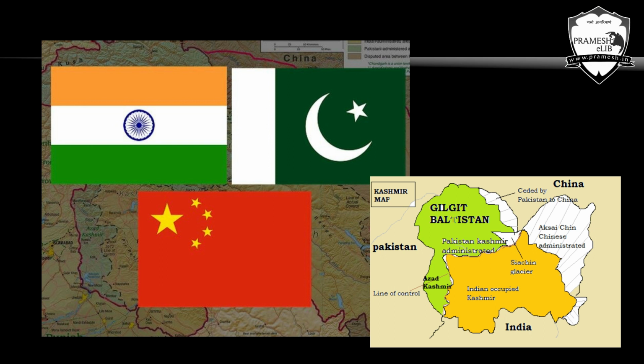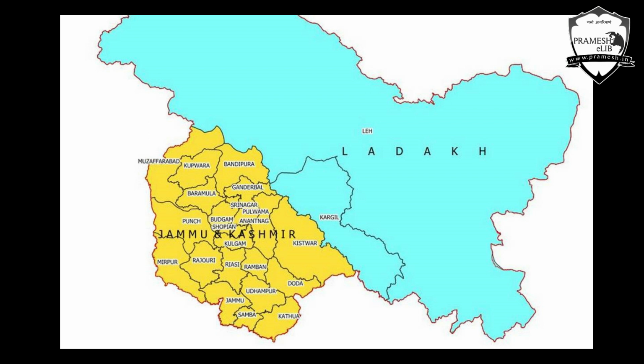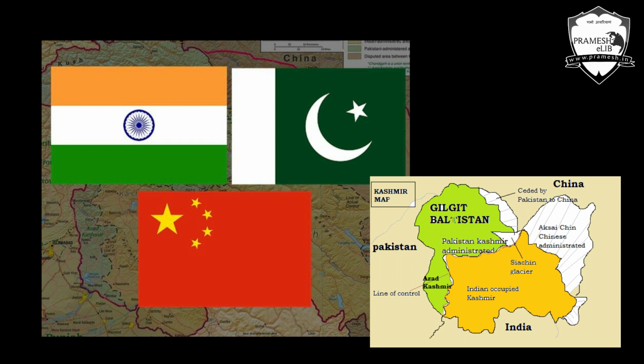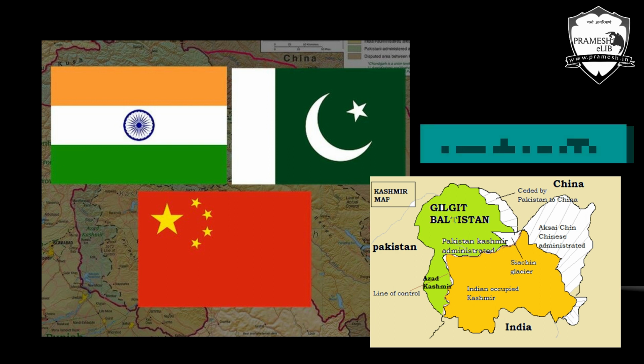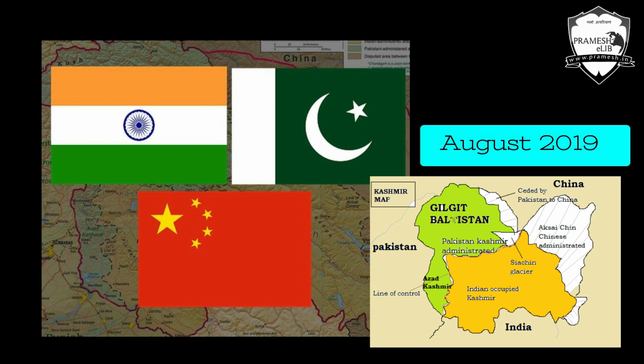Before we start the history of POK, we first need to understand what this POK region is. For this we will look at the map of Jammu and Kashmir. Jammu and Kashmir is an integral part of India. Now if we look at Jammu and Kashmir pre-August 2019 and post-August 2019, the map has changed.